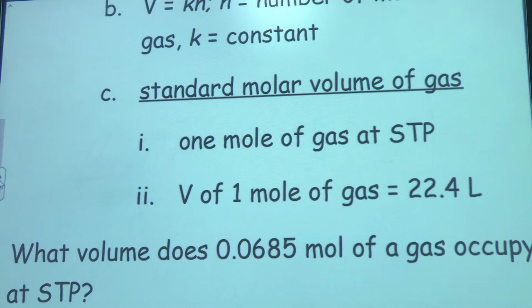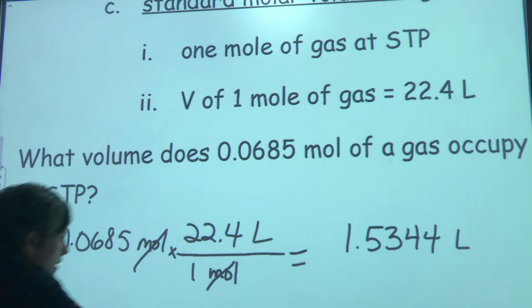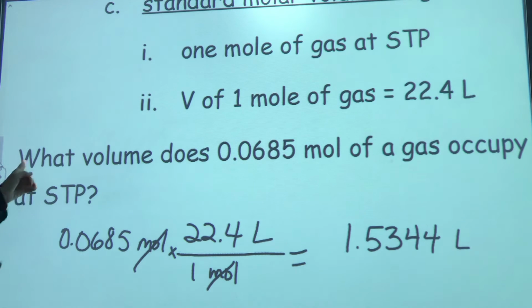If we have 22.4 liters of any single gas, we know that we have 1 mole of gas atoms or molecules. It's astounding to me. So you have to know how to do these kind of problems. It asks, what volume does 0.0685 moles of a gas occupy at standard temperature and pressure?